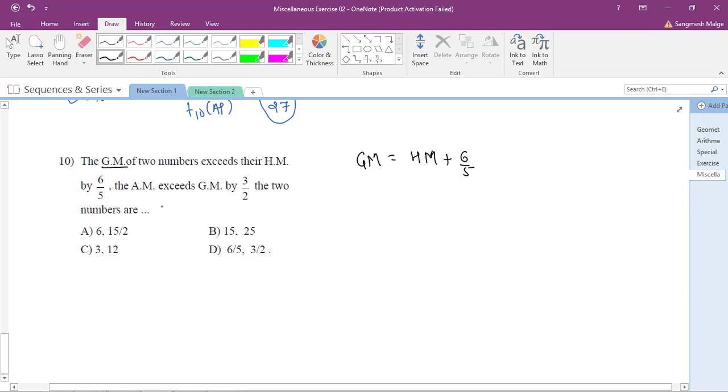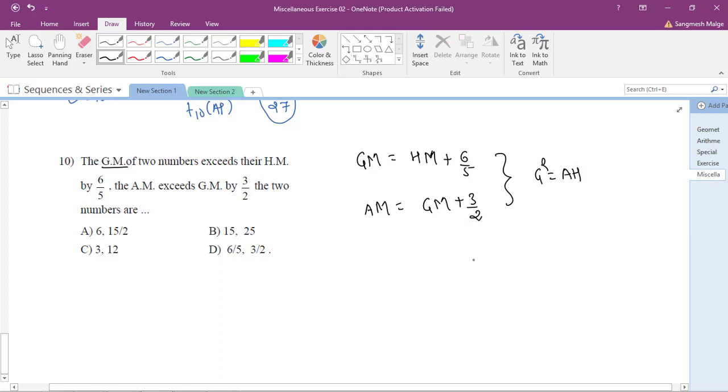The AM exceeds the GM by 3/2. You know that the AM exceeds the GM by 3/2. So AM is equal to GM plus 3/2. So these are the two equations they have given. You solve these two equations, you will get the answer. And for solving this, you have to take the help of G square is equal to A into H.